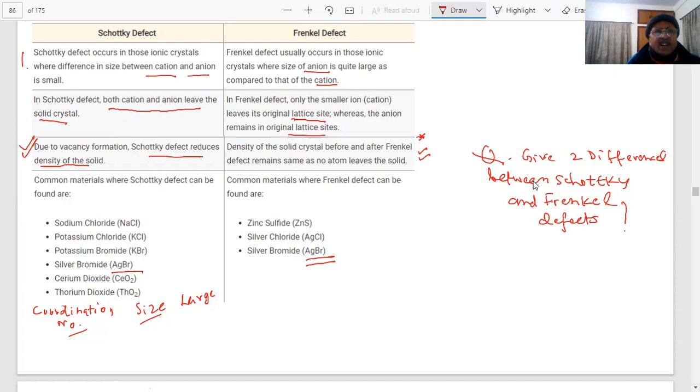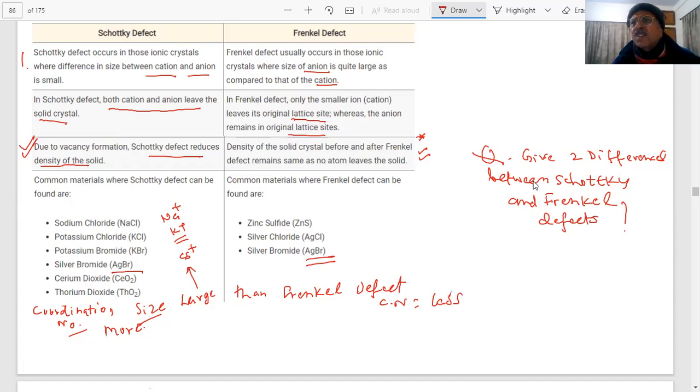These alkali metals are here, student. These are of larger size. Size is large, so their coordination number is going to be more than Frenkel defects. Here, Schottky defect will have more coordination number as compared to Frenkel, student. So the coordination number of Frenkel will be lesser than Schottky defects.